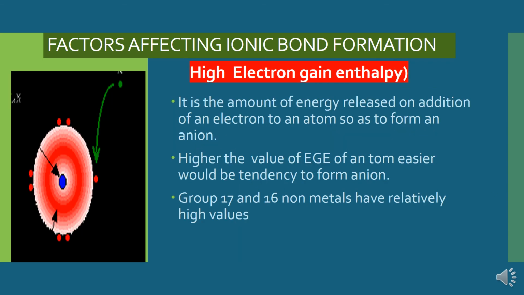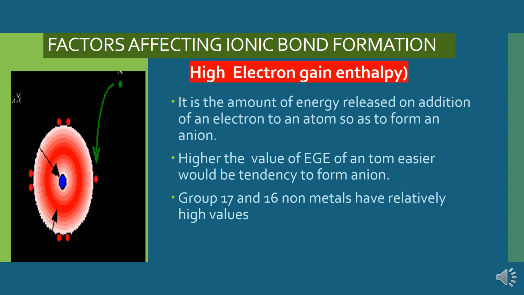Next, the second factor which affects formation of ionic bond is electron gain enthalpy. This is the energy which is released when an electron is added to an atom to form an anion. If this amount of energy released is higher, the formation of ionic bond would be easier, because energy required हमेशा कम होनी चाहिए तभी favorable होगा, और जो energy release है अगर वो ज्यादा होगी तो that would be favorable.